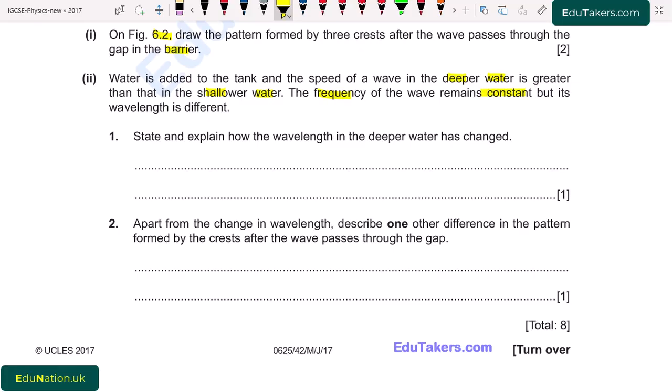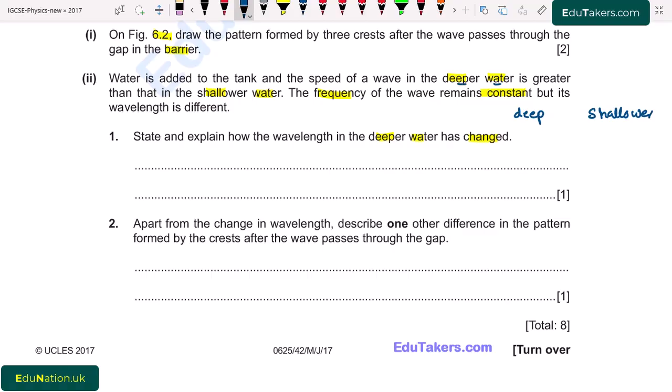So here I write deep water and shallower water. It is given that the speed in deep water is greater. Here speed is greater, here speed is less, but frequency is the same in both of these.